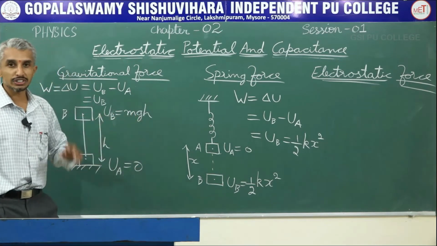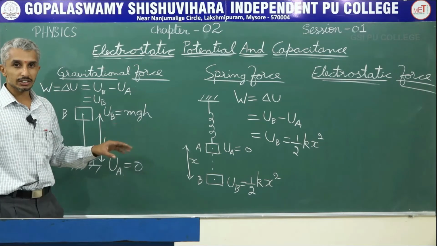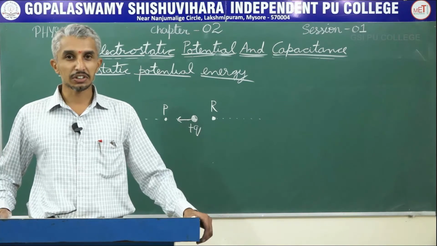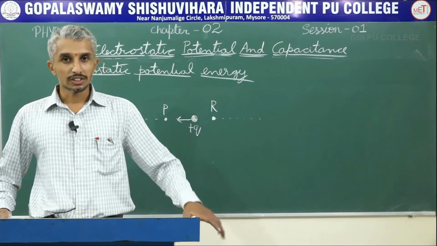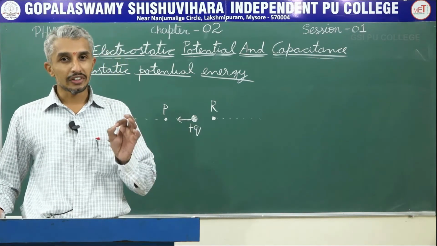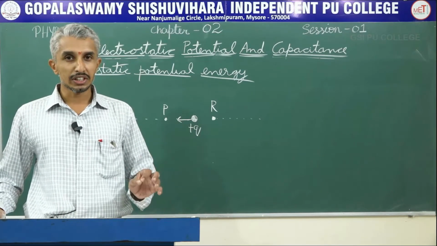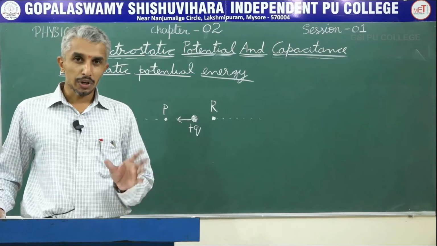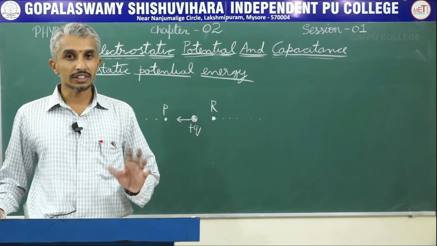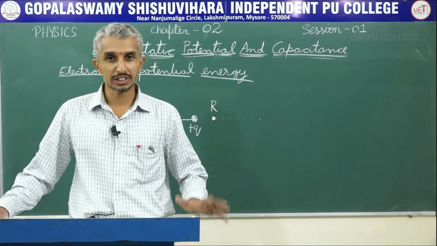Now we will come into the chapter of second PUC, where we will be studying electrostatic potential or electrostatic potential energy. I will use the same analogy even for electrostatic potential energy. Now let us see how does a charge gain electrostatic potential energy? As already told previously, both in gravitational potential energy in case of gravitational force and elastic potential energy in case of a spring, potential energy is gained or there is a change in potential energy when an external work is done against the force.